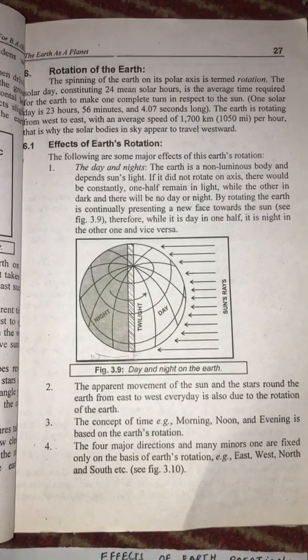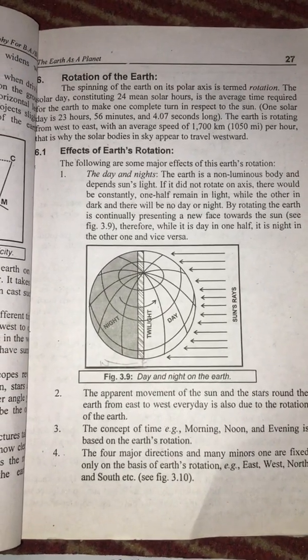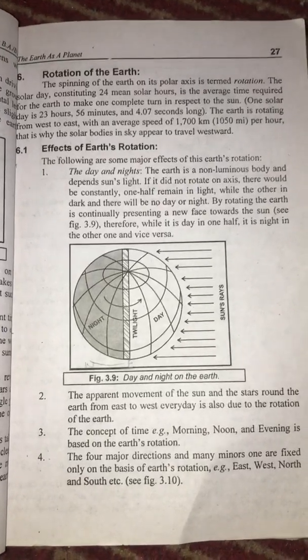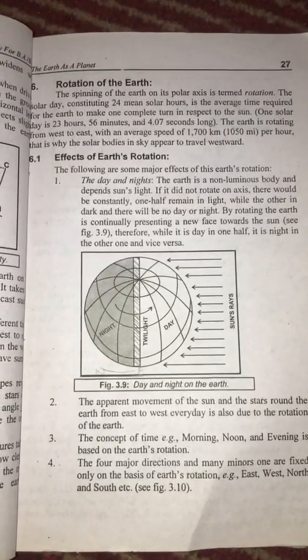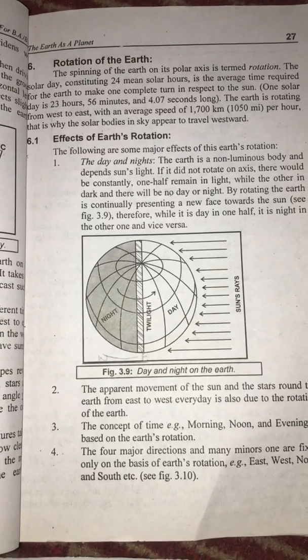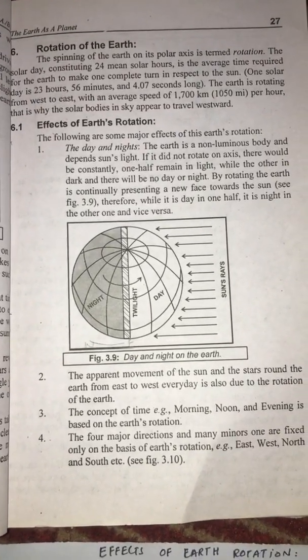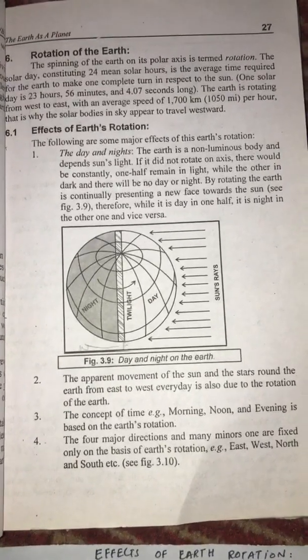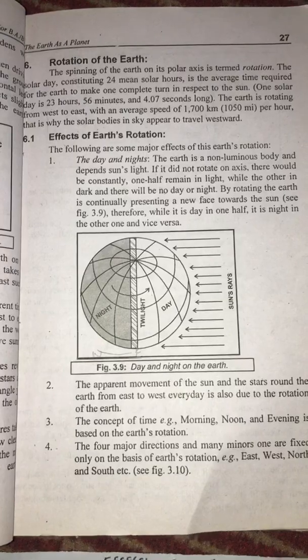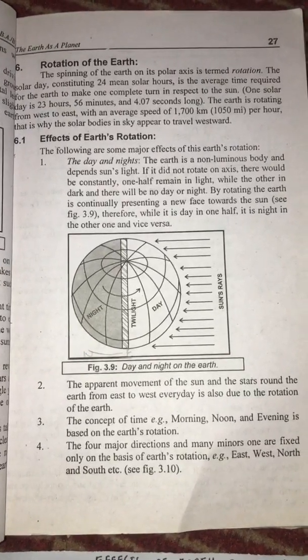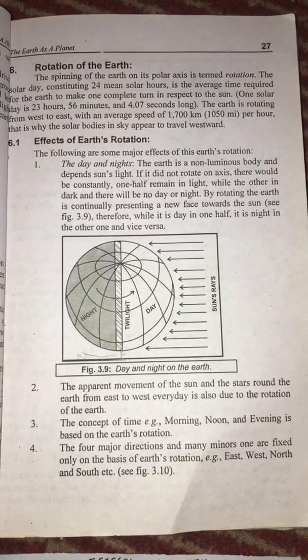The following are some major effects of the earth's rotation. First is day and night. Second is the concept of time, four major directions, and orientation. In day and night, the earth is a non-luminous body and depends on the sun's light. Half of it is lit by the sun while the other part is in darkness, so it creates day and night.